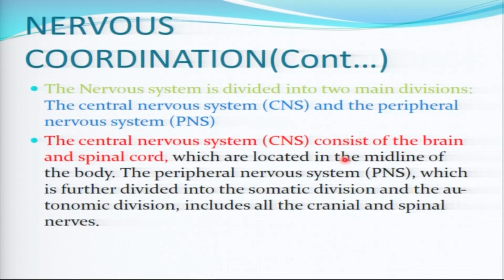They are located in the midline of the body. So we shall describe this. Another one is the peripheral nervous system. The peripheral nervous system consists of the nerves.